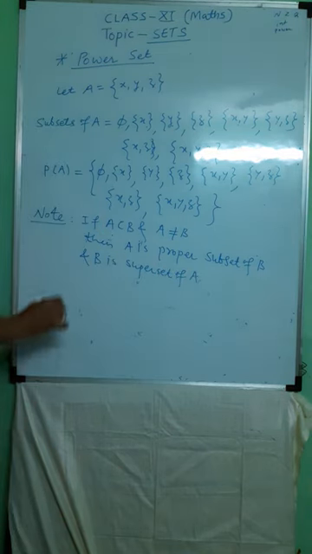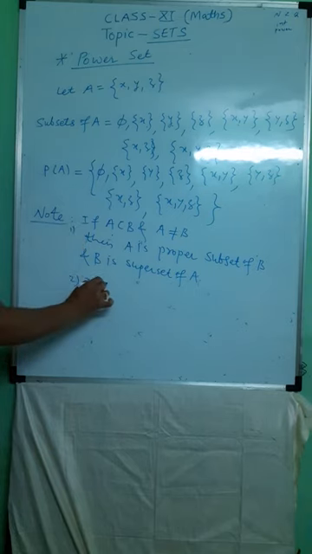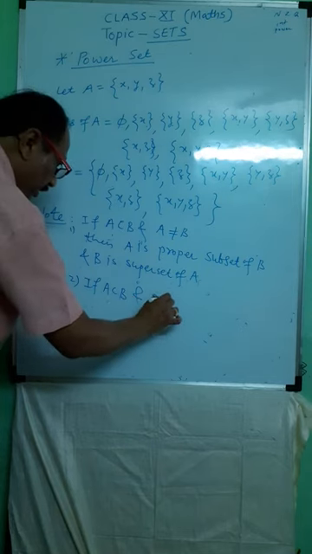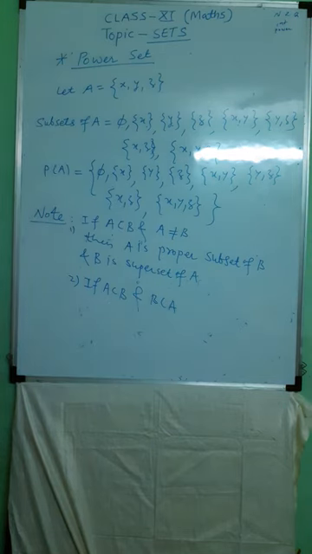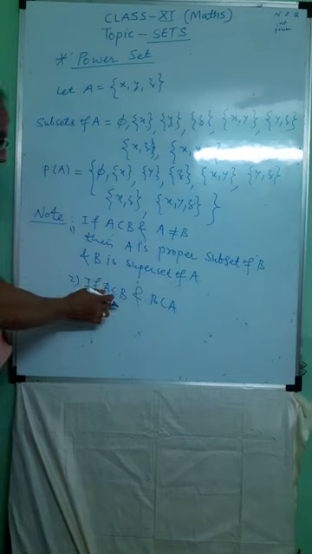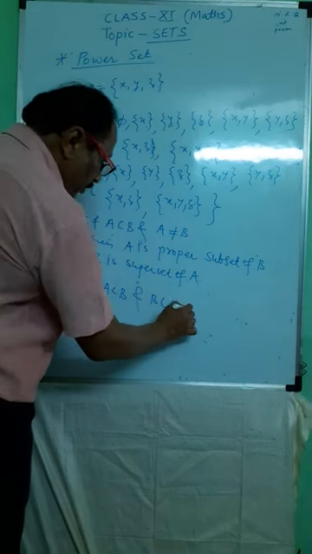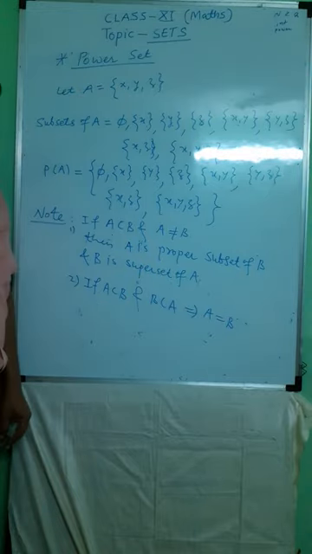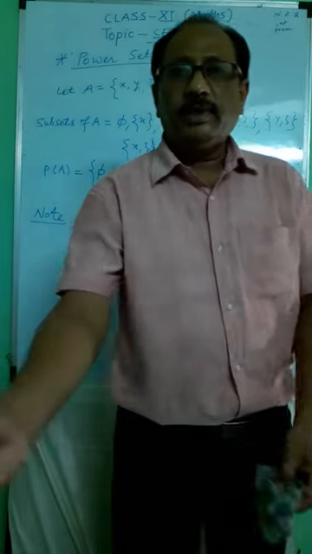Second, if A is a subset of B and B is a subset of A, then what do we get? It means the two sets are equal sets.